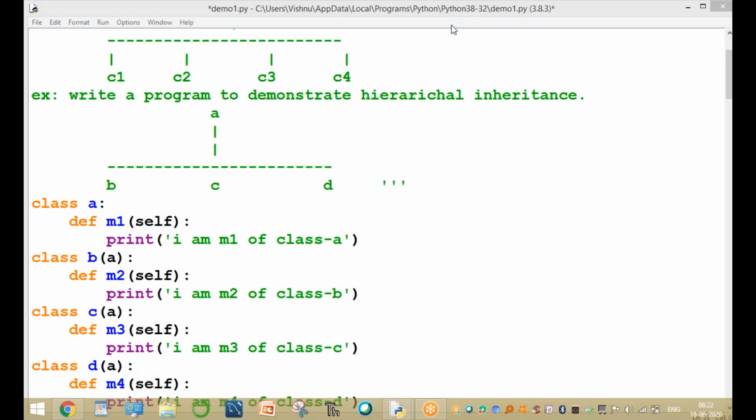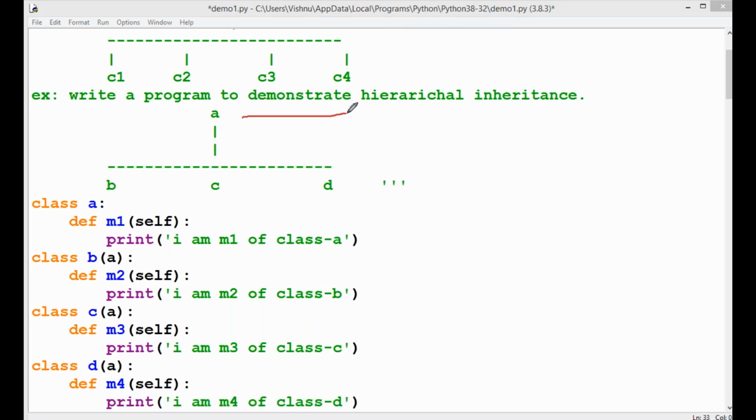For example, similarly, A has some name, the surname. For example, in NTR the surname is Nandamuri. This same surname is derived to B, derived to C, and derived to D. That is called hierarchical inheritance.